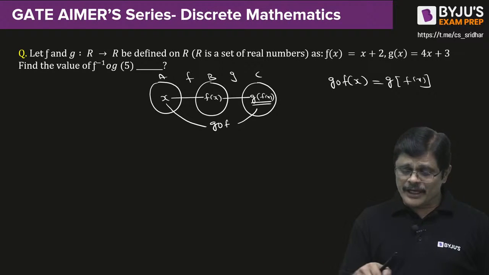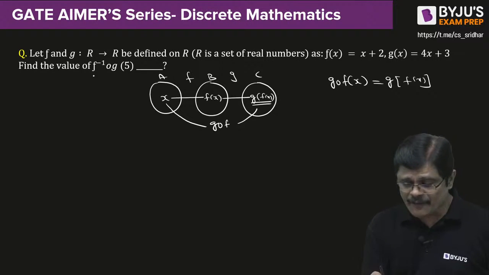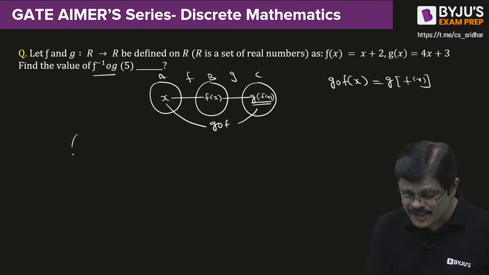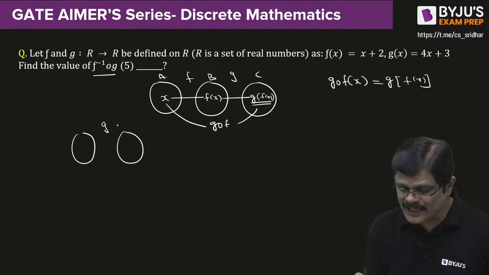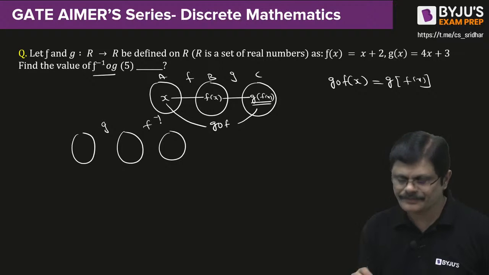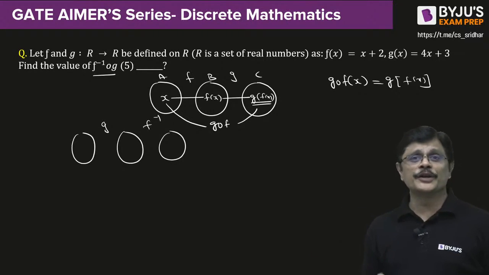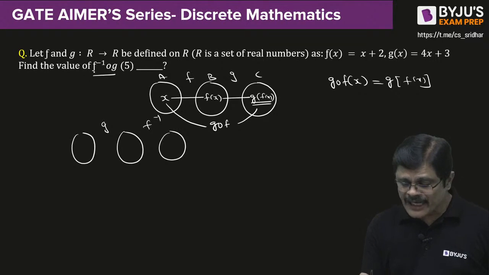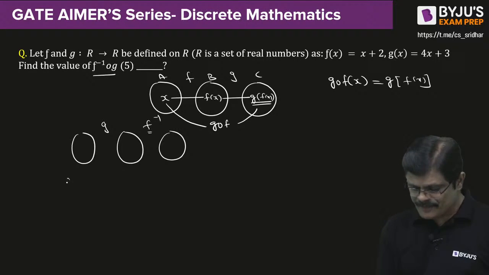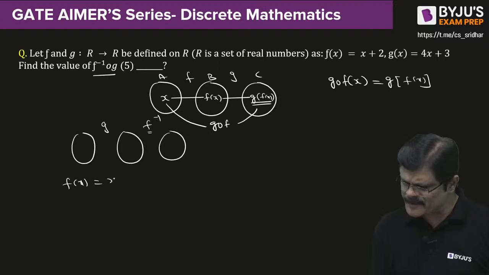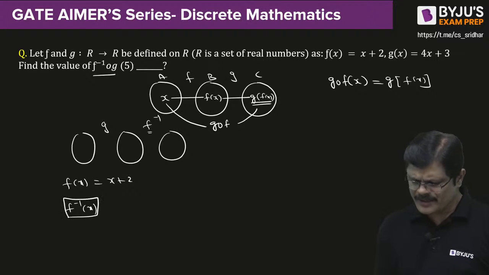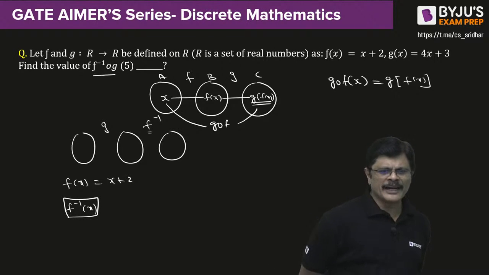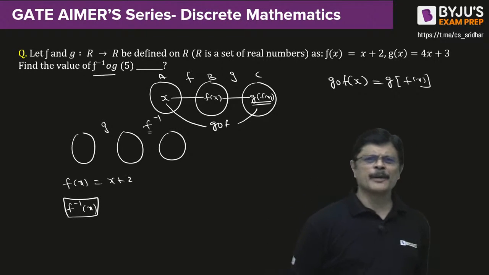Now, here we need to find f inverse circle g. F inverse circle g means the first function is g and the second function is f inverse. So this is what you need to do. But for that we need f inverse. f(x) is given as x plus 2. Can you find what is f inverse x, just like the previous example? Then we can complete the story.